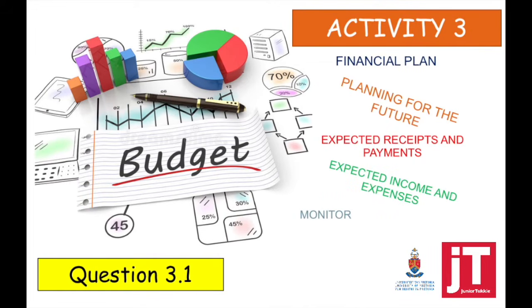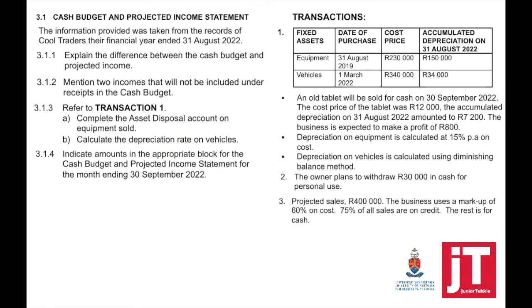We are now going to look at budgets activity 3. This activity is going to be split up into 2 videos. The first video, we will focus on question 3.1, and in the second video, we will look at question 3.2. Question 3.1, cash budget and projected income statement: the information provided was taken from the records of Cool Traders. Their financial year ended 31 August 2022.